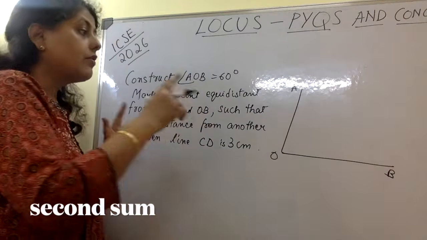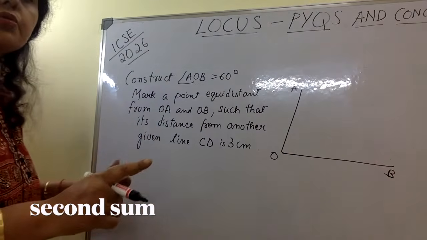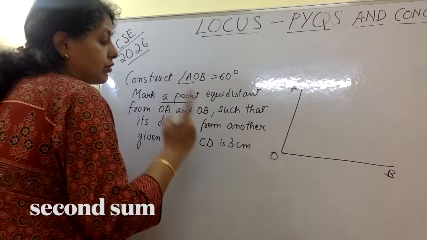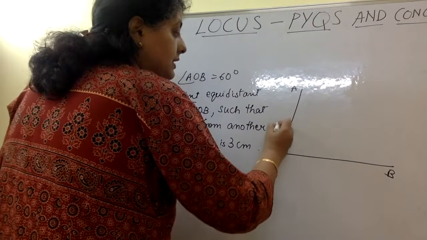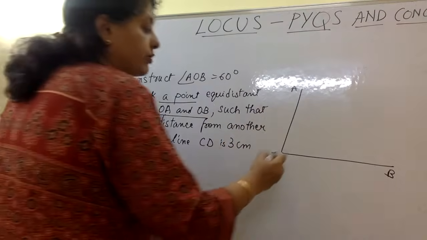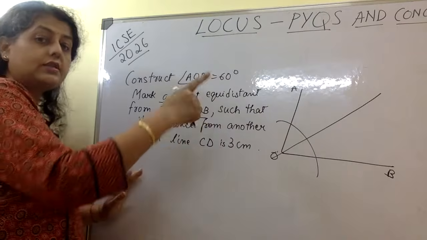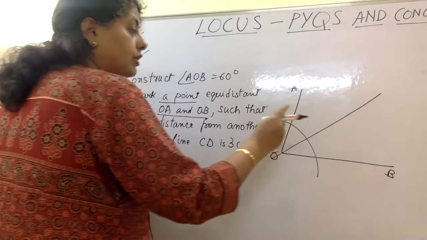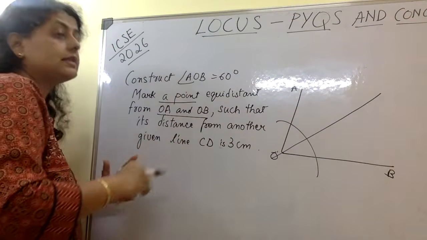Now you want to mark a point equidistant from OA and OB. When they say this, first you will have to draw that. They are not looking for a locus, they are looking for a point. But that point has to be equidistant from OA and OB, which means I will have to draw the angular bisector here. Draw it the way I taught you in the last sum, because all the points on this are going to be equidistant from this and this, such that its distance from another given line CD is 3 cm.